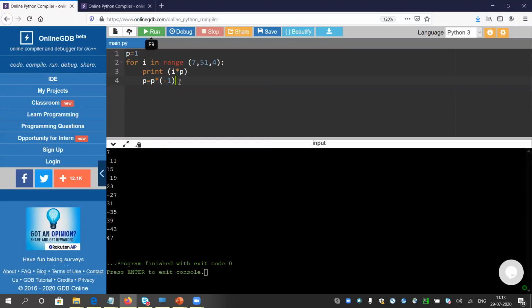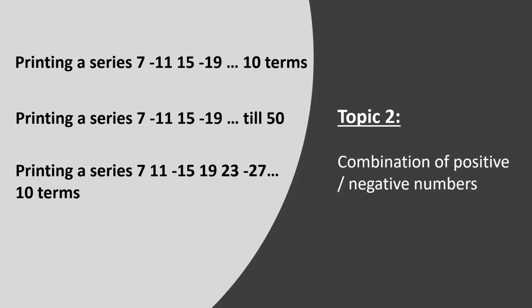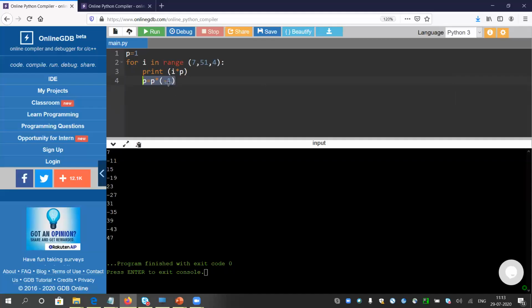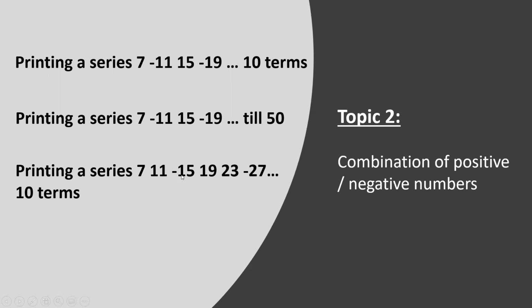If you are not good at mathematics, or if you do not like mathematics, you can skip. First let me check. Yeah, it is giving the correct answer, because every time the value of p is getting multiplied by -1, -1 into -1 becomes 1, and again 1 into -1 is -1. So you can skip this topic, because it is not useful for the third series, like 7, 11, -15. In case of series number 1 and 2, you can apply this p equals to p into -1 approach. But for a series like this, where every third term is minus, you cannot apply this.